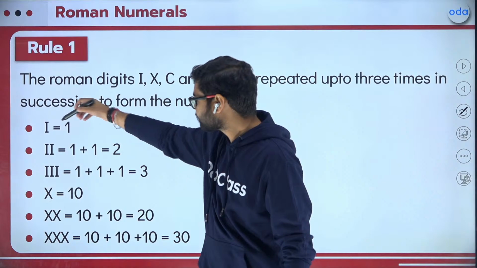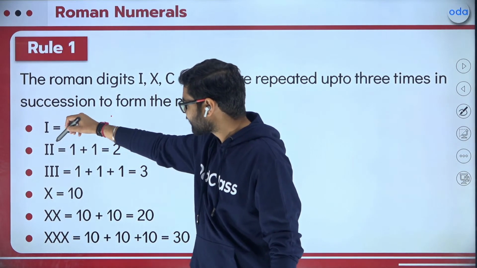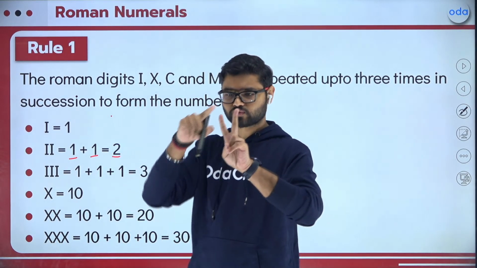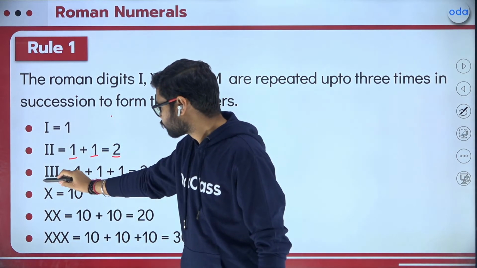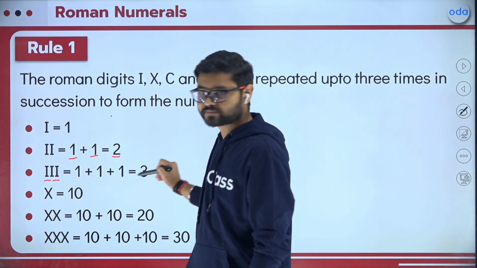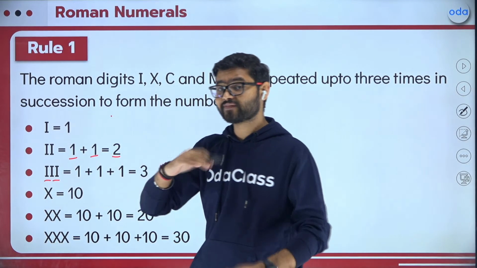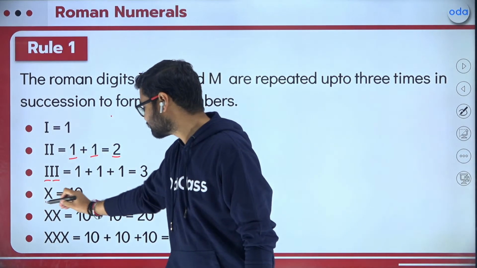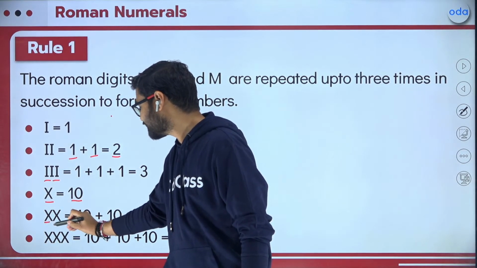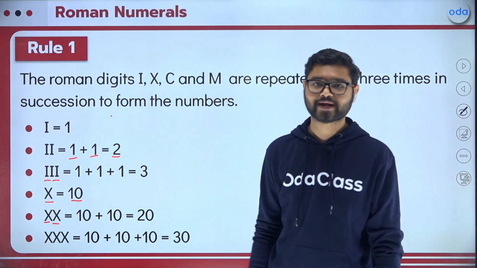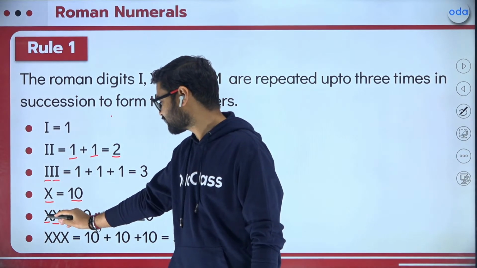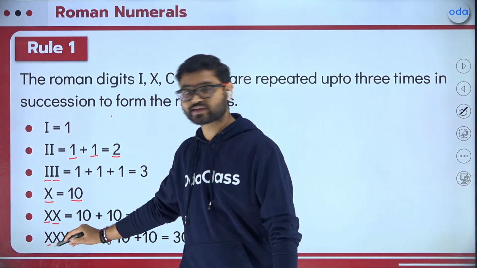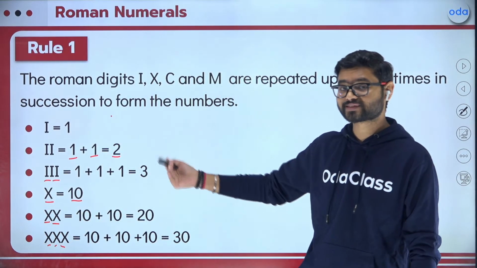So if I have I for 1, what will be II? II will be 1 plus 1 equal to 2. III, 1, 1, 1, will be 3. If X is 10, and I repeat that, the values will keep on adding. One X is equal to 10. If I am repeating the X, it means the values will keep on adding. XX: one X means 10, the other X means 10. 10 plus 10, 20. And similarly, XXX: 10 plus 10 plus 10, 30.